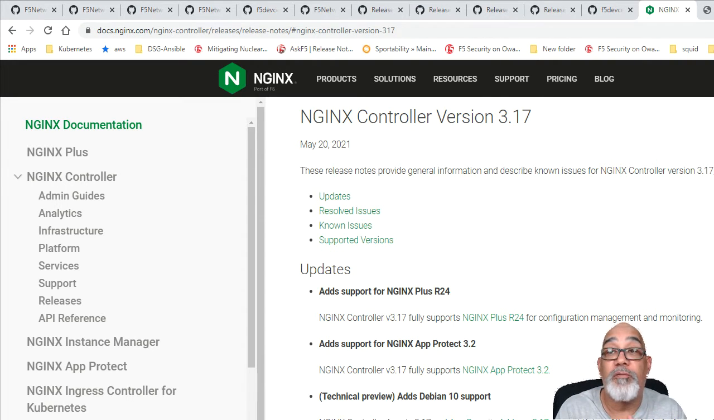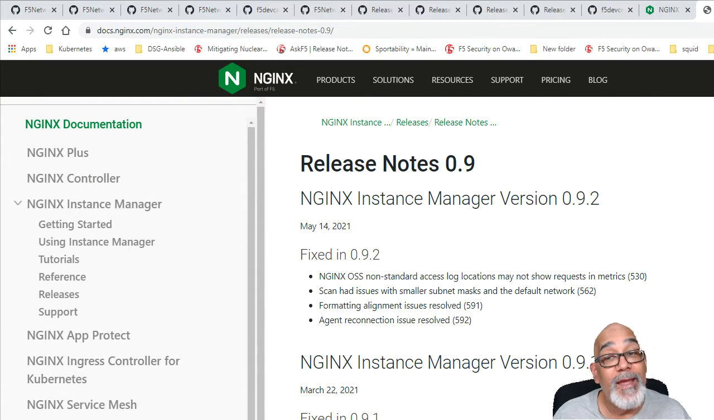It includes full support for NGINX Plus R24, support for NGINX App Protect version 3.2, and also has a technical preview for Debian 10 and some other things. Additionally, NGINX Instance Manager 0.9.2 has been released. So there's a few items in that.